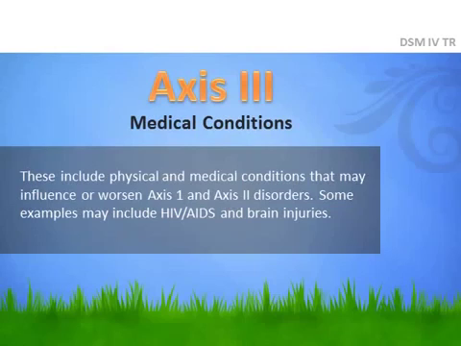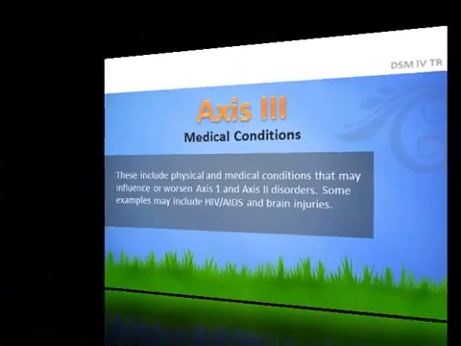This is where the interface occurs between psychology and medical issues. These issues include medical conditions that may influence or worsen disorders that are found in axis 1 and 2, such as HIV/AIDS or traumatic brain injuries.